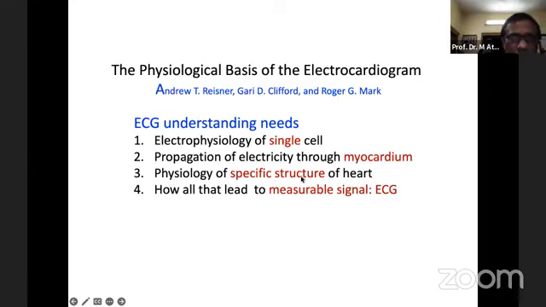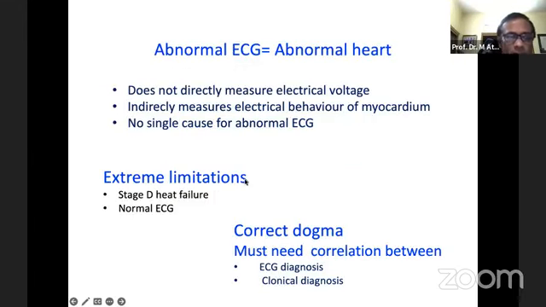And finally, all those events lead to the measurable electrical signal, that is the ECG. So understanding the ECG means understanding all the electrical and physiological activities of the heart, starting from the single cell to the myocardium to specific structures, and finally the recording of the electrical activities of the heart. And thus, contrary to the general belief, we have a general conception that abnormal ECG is equal to abnormal heart.